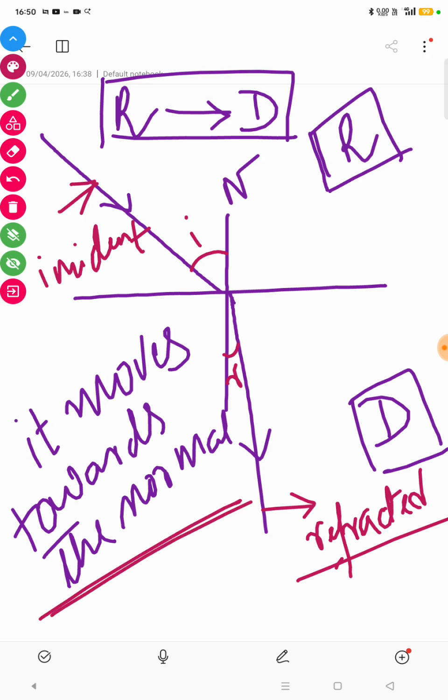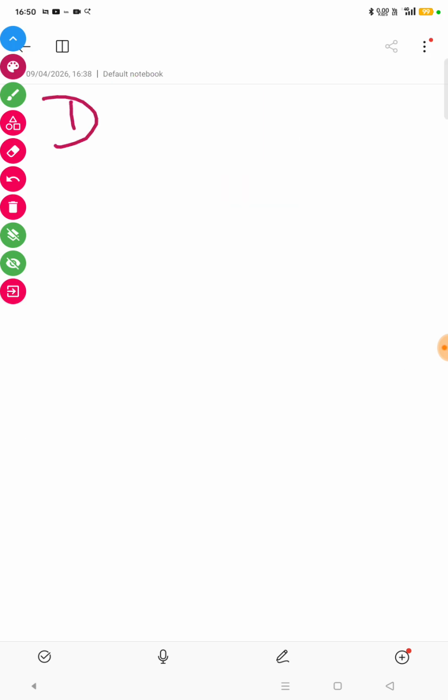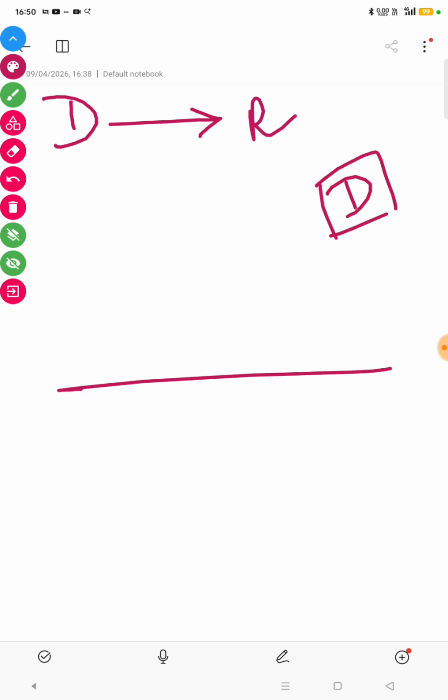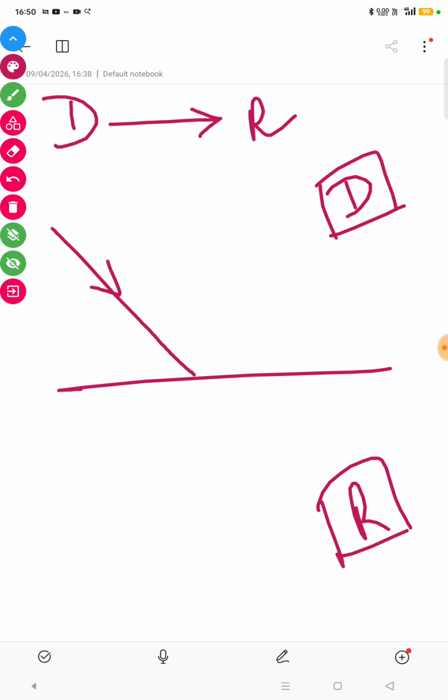Okay, now see what happens when the ray of light travels from denser medium to rarer medium. This is the denser medium, this is the rarer medium. The incident ray of light is in the denser medium, and this is the normal.